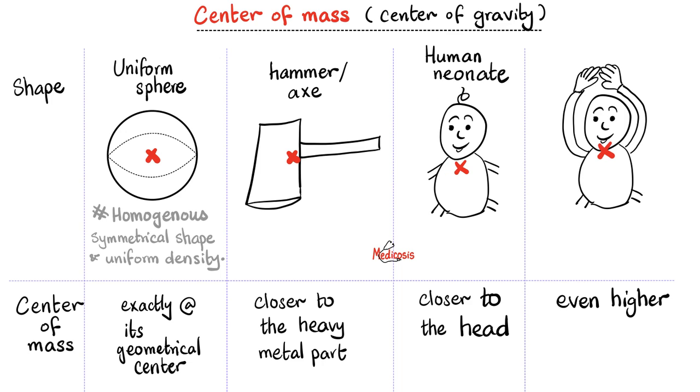How about a baby? Well, babies have bigger heads relative to their body. Babies' skulls are huge compared to their body. As you grow older and older, the ratio of head to rest of body decreases. And that's why the center of mass is not near the umbilicus. No, it's closer to the head because the head is heavier.